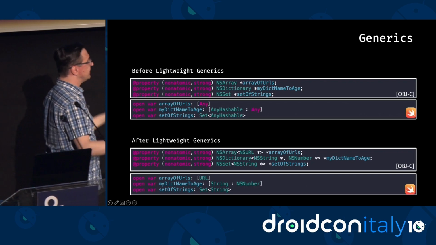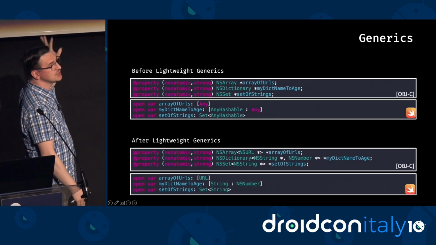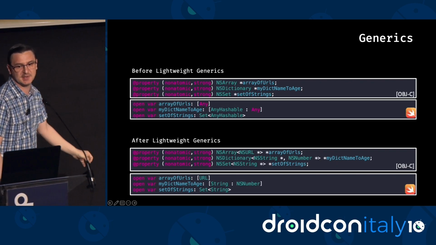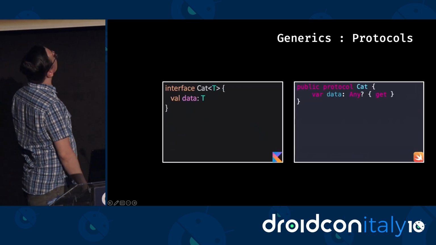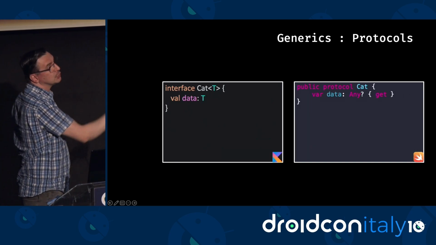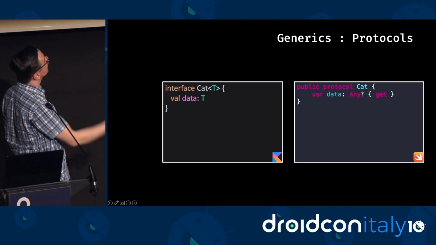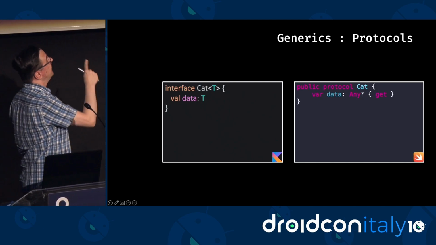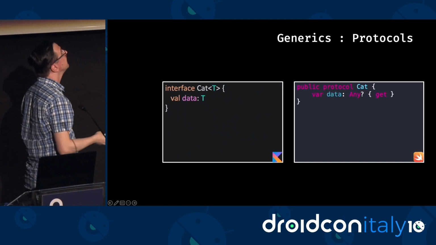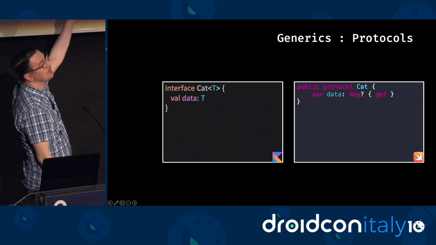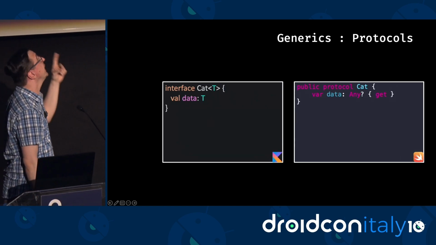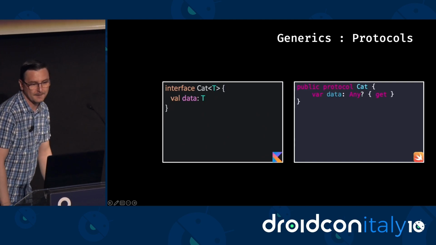But because generics in Objective-C were only introduced to solve this particular problem, they're only supported by classes. So let's see some examples to make it more clear. Here we have this interface Cat. But interfaces export to protocols, and protocols do not support generics. So our data field here is going to be of type Any. It is going to be Any nullable because there's no way for Kotlin/Native to know whether the type you are passing is nullable or not. The only thing you can do is try to bound it to Any to say that it's certainly not nullable.